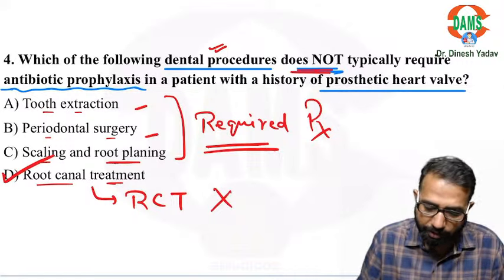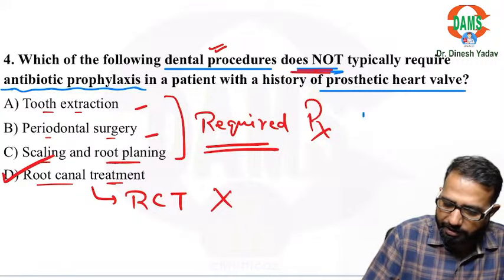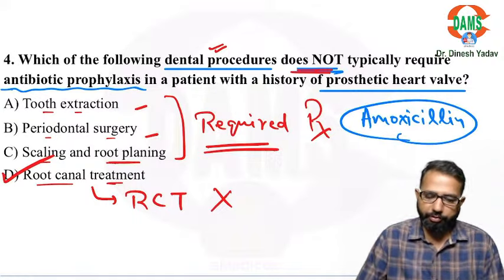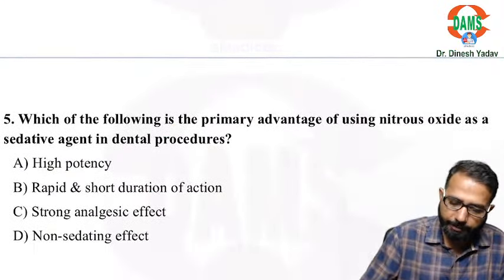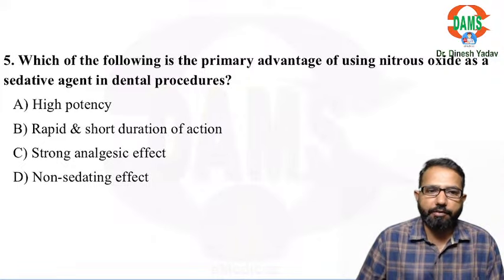And you know which antibiotic is best for prophylaxis? Amoxicillin. Amoxicillin is best for prophylaxis. Otherwise, there is a risk of infective endocarditis. Now comes to next.